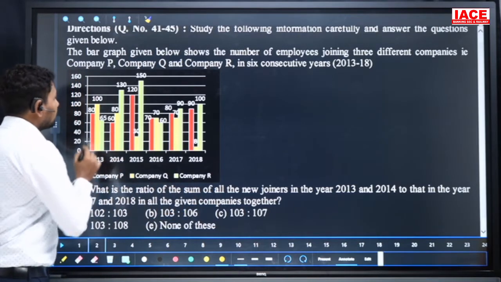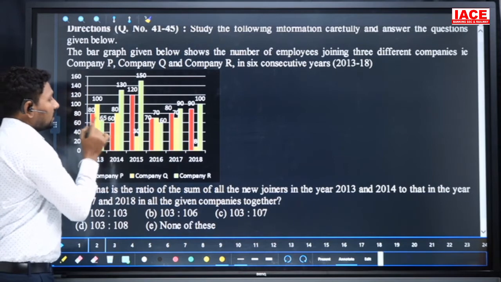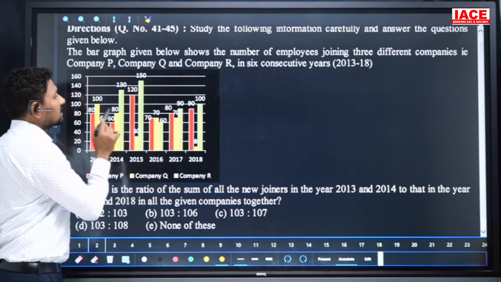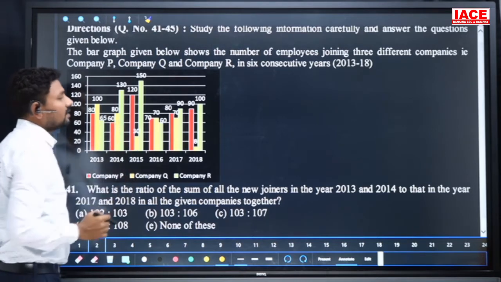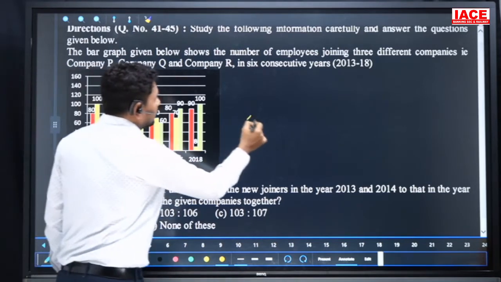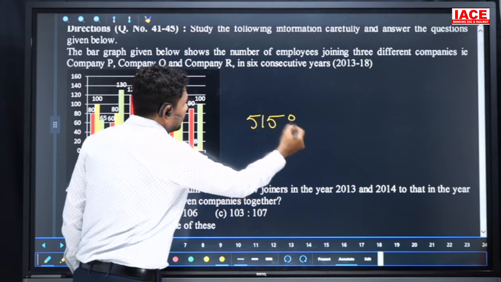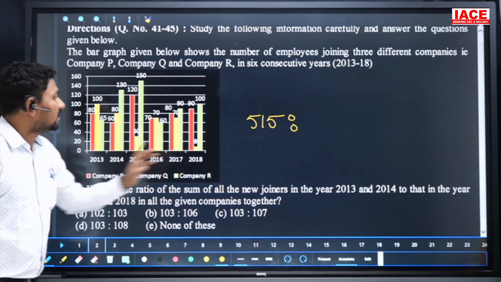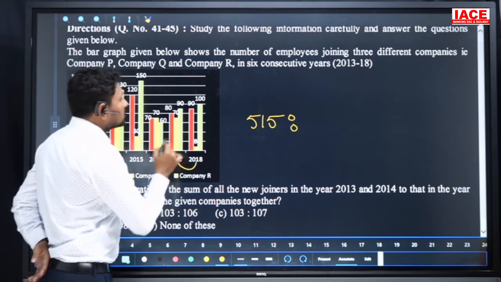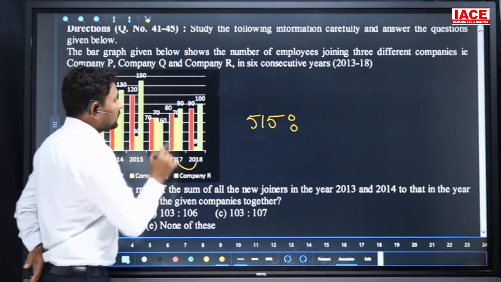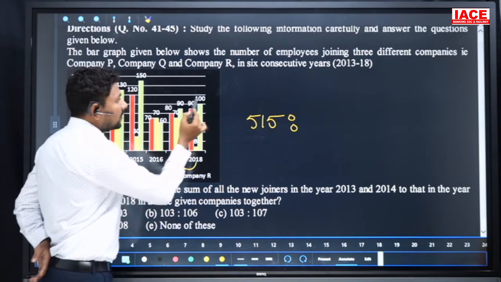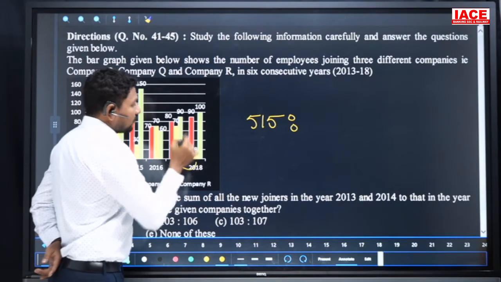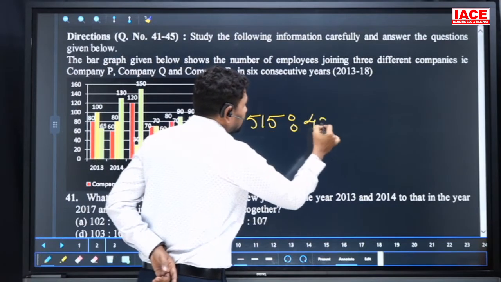2013 and 2014. Look, 80 plus 100, 180, 180 plus 65, 245, 245 plus 65, 305, 305 plus 80, it is 385, 385 plus 130, which is equal to 515. And next, in the year 2017 to 2018, in all the given companies, these two years' values we should add. 80 plus 70, 150, 150 plus 90, 240, 240 plus 100, 340, 340 plus 90, so 430, 430 plus 8, it is 438.